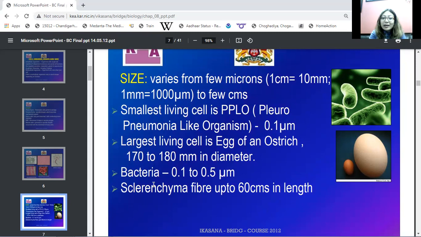Bacteria are the smallest cells found on earth, varying from 0.1 to 0.5 micrometer. And sclerenchyma cells, which are found in plants, vary up to 60 centimeters in length. So this way we have found that cells have different shapes, sizes, and numbers according to the different types of living organisms.